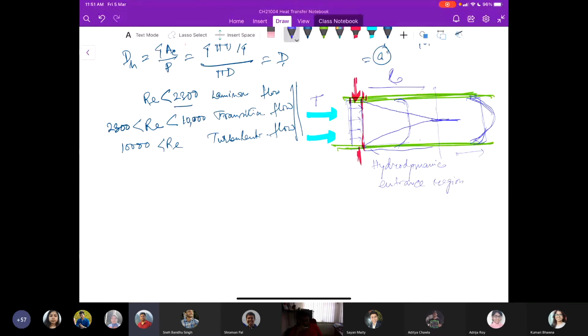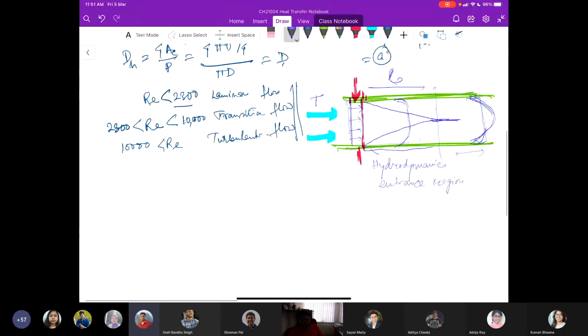This thickness, similar to the hydrodynamic boundary layer, would increase in the flow direction until it reaches the tube center and try to fill the whole tube. But then again, from the other wall, similar development happens and it coincides at a certain point.